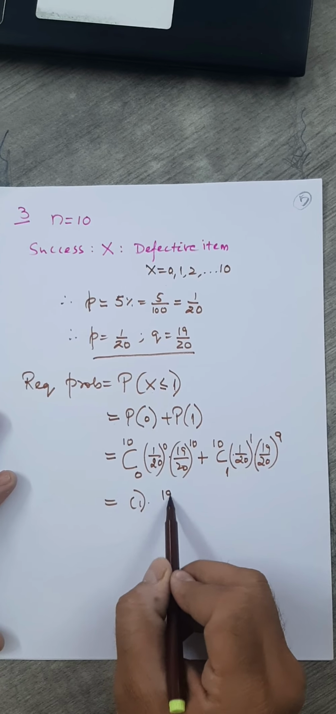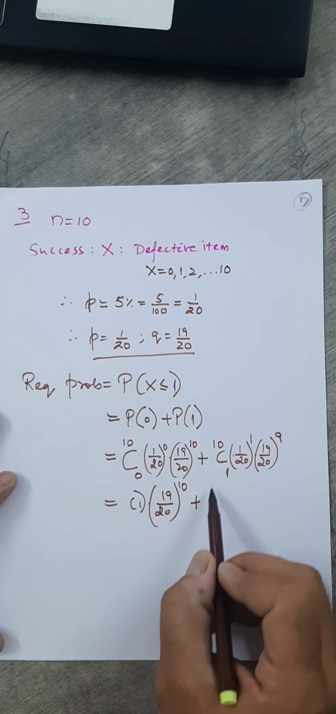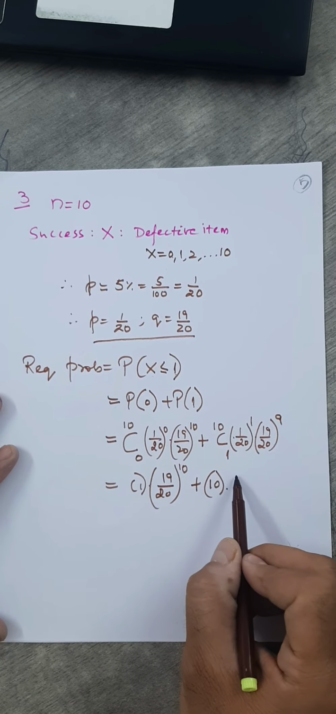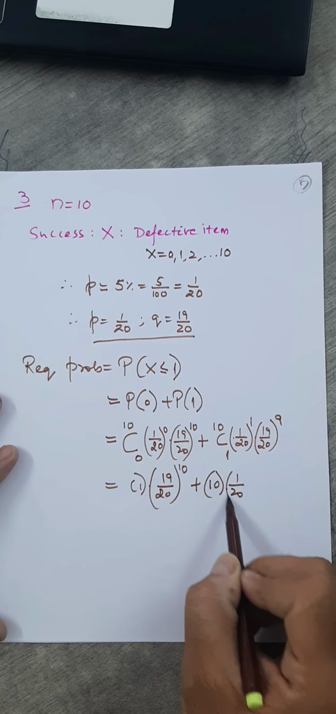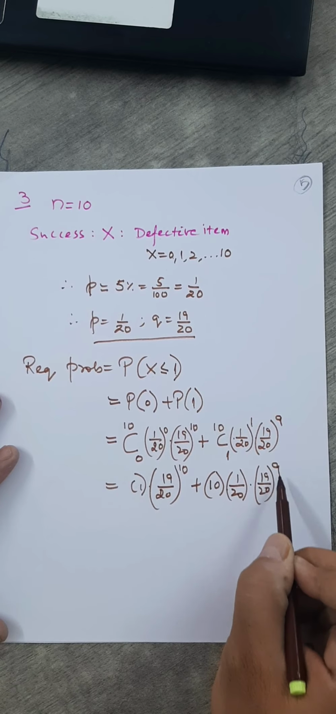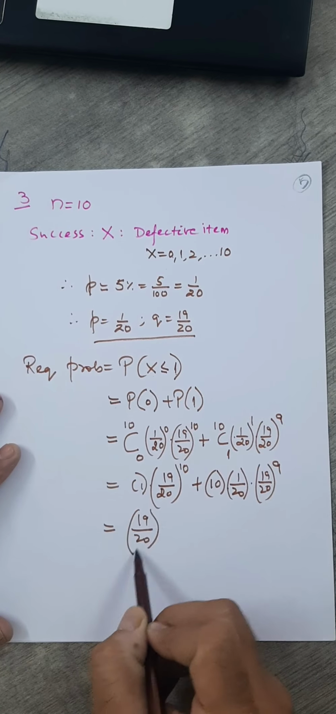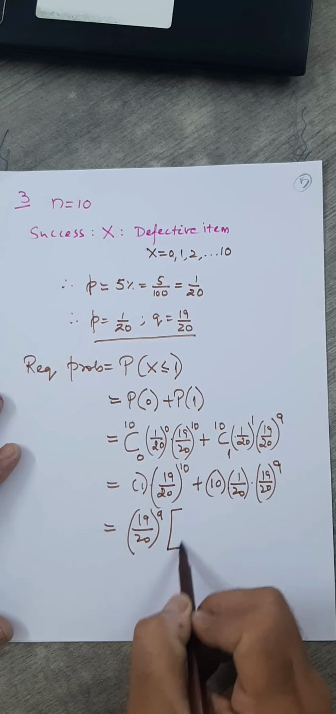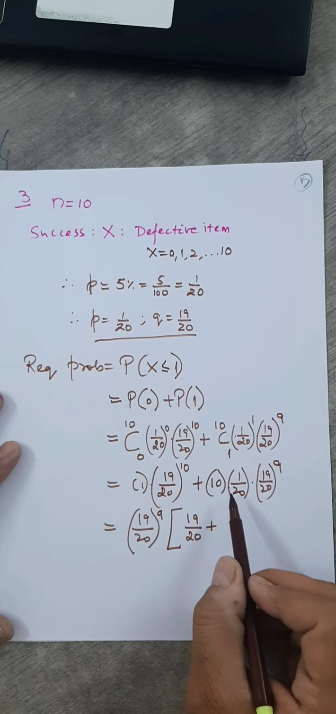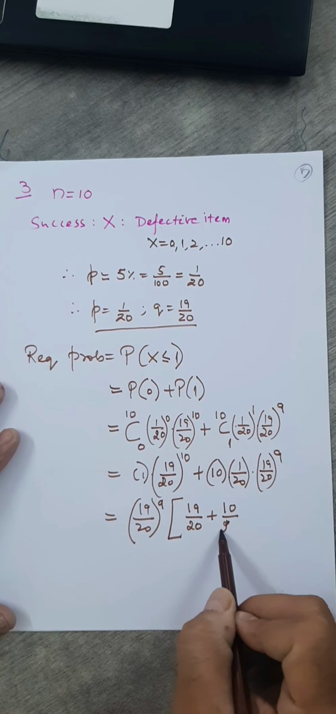This is 1. So (19/20)^10, 10C1 always 10 into... what about this? I'll keep 1/20 as it is here, and this is (19/20)^9. If I simplify further, (19/20)^9, you will find common terms. So here you are left with 1 power, that is 19/20, plus what about this? Here you are left with 10/20.